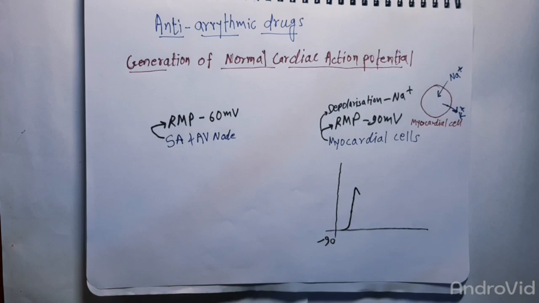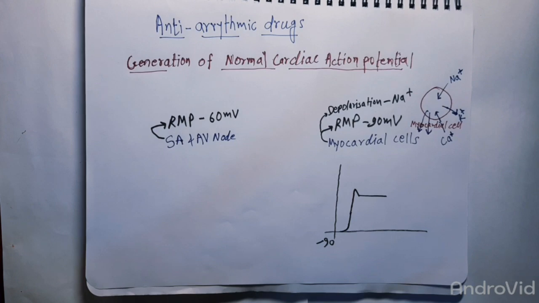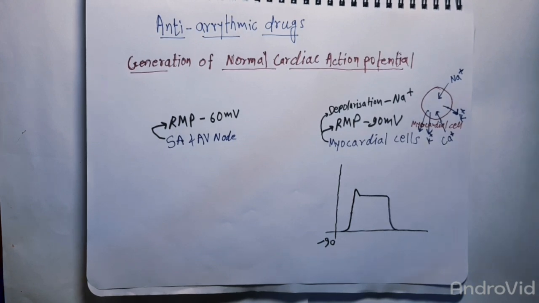After that there is a phase known as the plateau phase, which is due to the opening of calcium channels, because the potassium channels are counteracted by the calcium channels. But after some time the opening of potassium channels keeps on increasing, so there is more and more loss of potassium ions, which leads to the fall in this curve, that is repolarization.